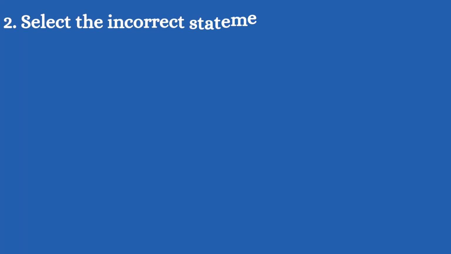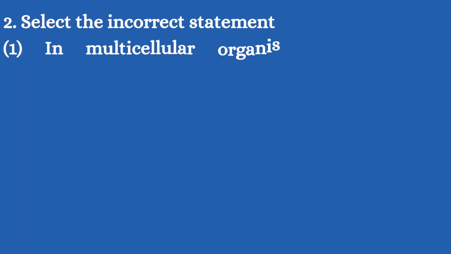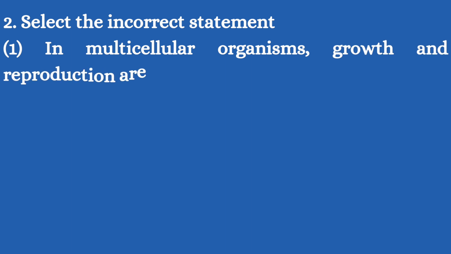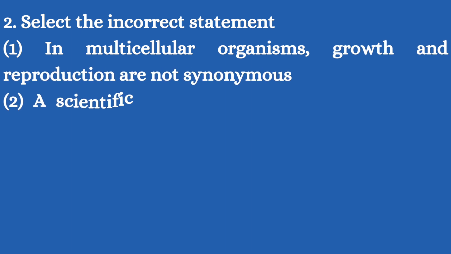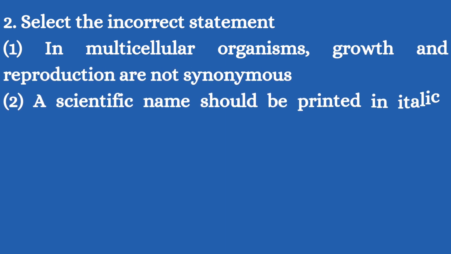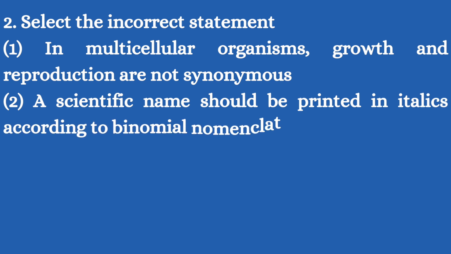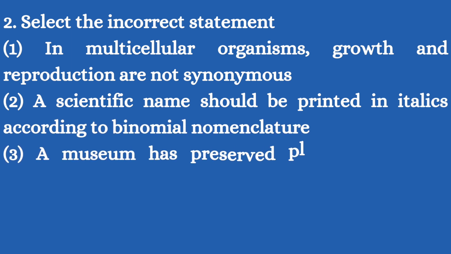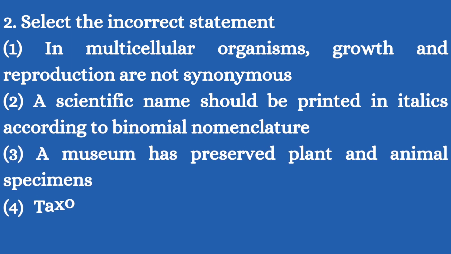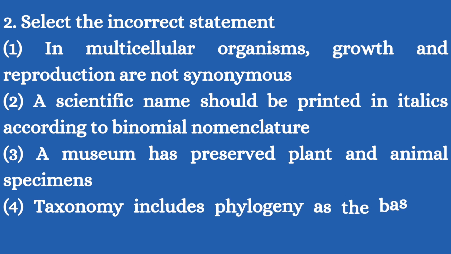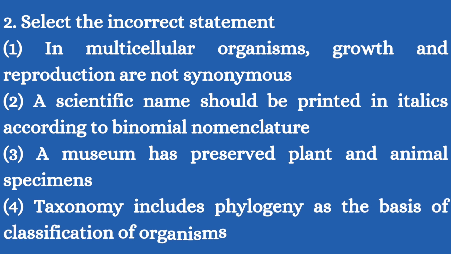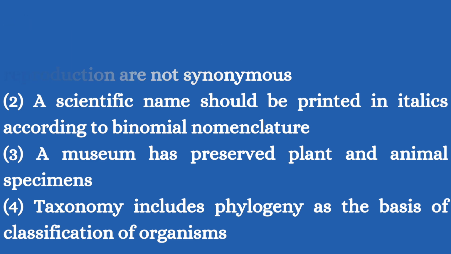2. Select the incorrect statement. Options: 1. In multicellular organisms, growth and reproduction are not synonymous. 2. A scientific name should be printed in italics according to binomial nomenclature. 3. A museum has preserved plant and animal specimens. 4. Taxonomy includes phylogeny as the basis of classification of organisms.